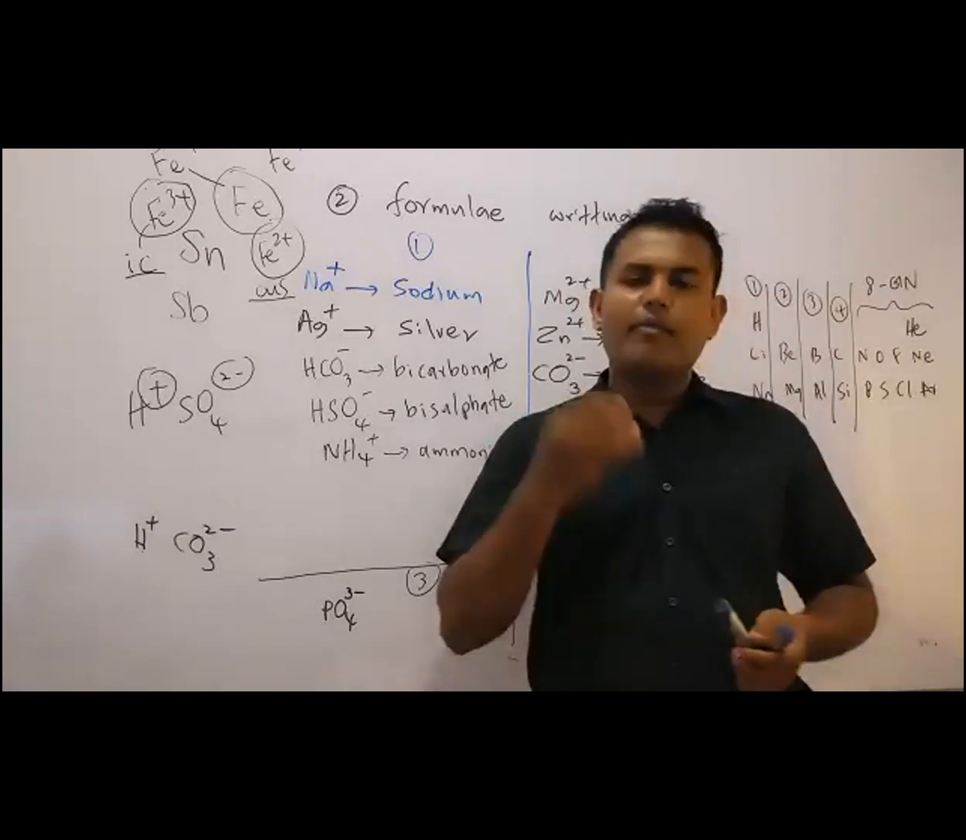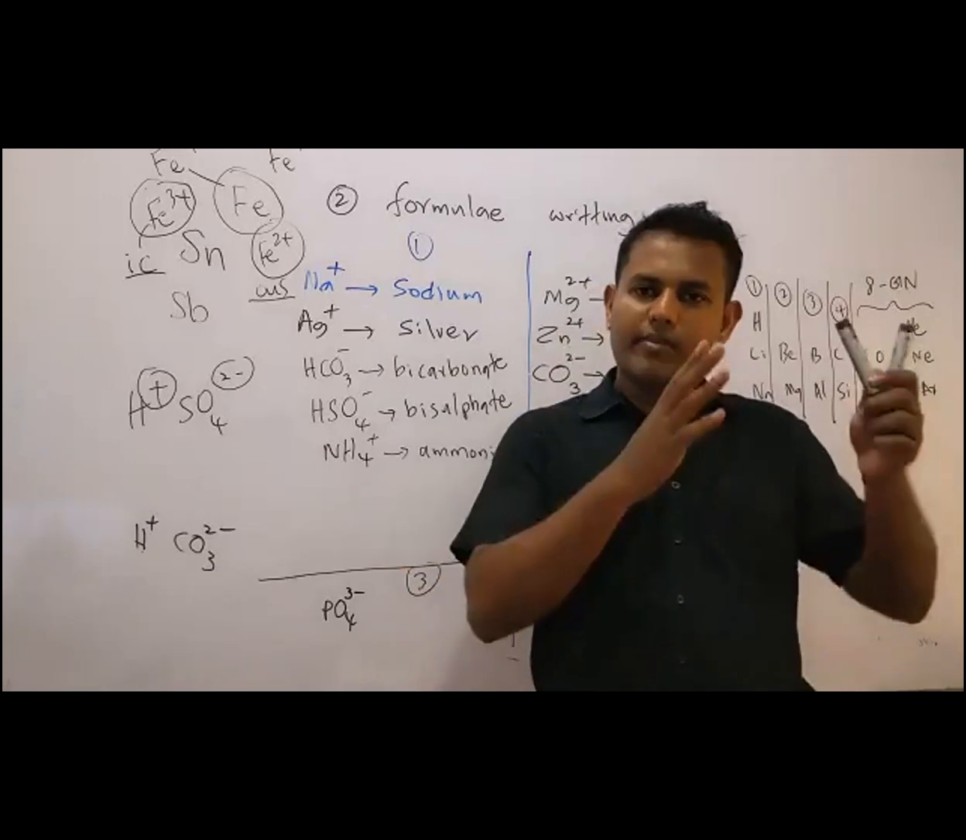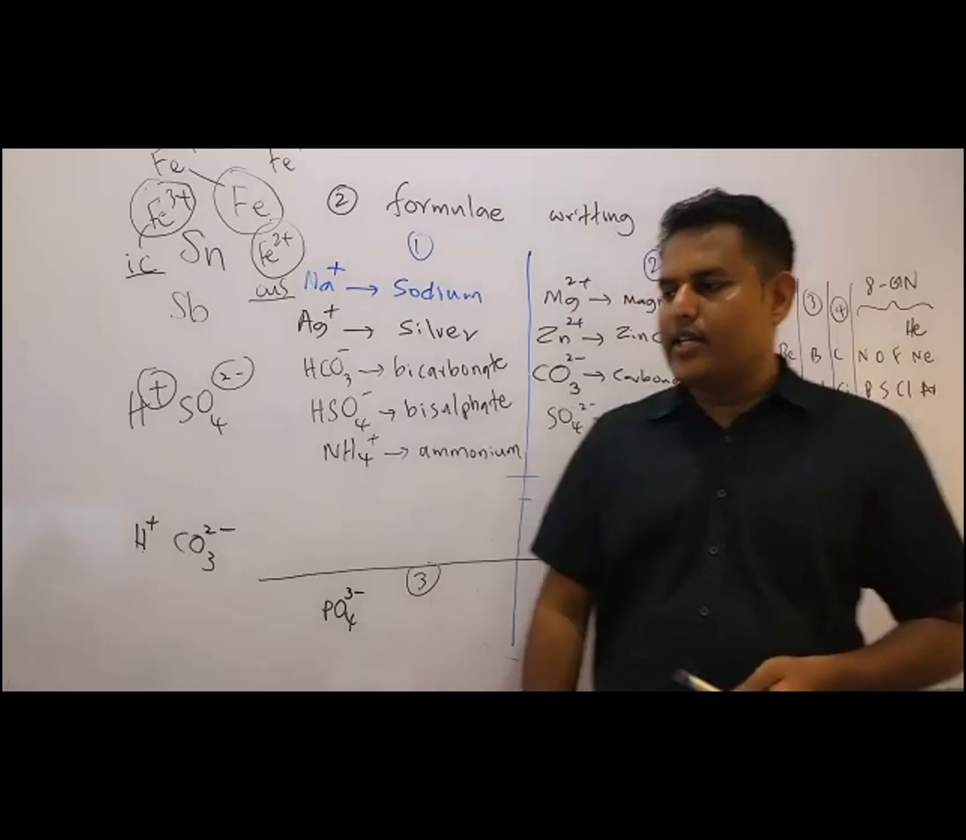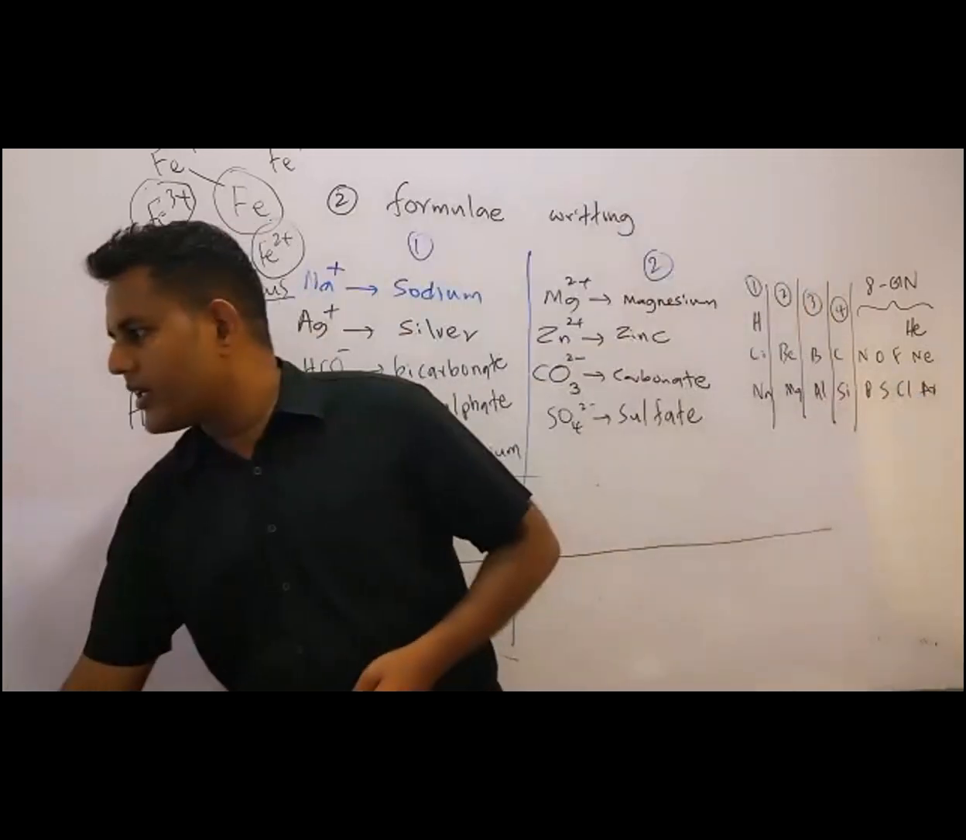Okay, just think ammonium dichromate. So ammonium is the cation. We are writing it first. Dichromate is the anion. Clear? Okay.